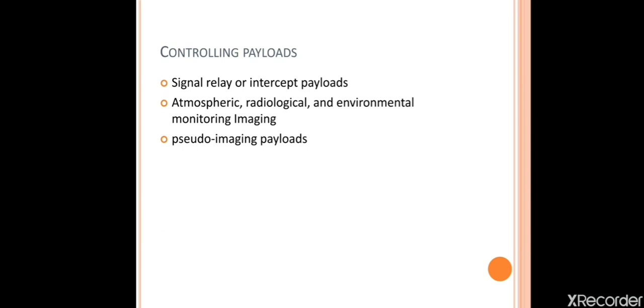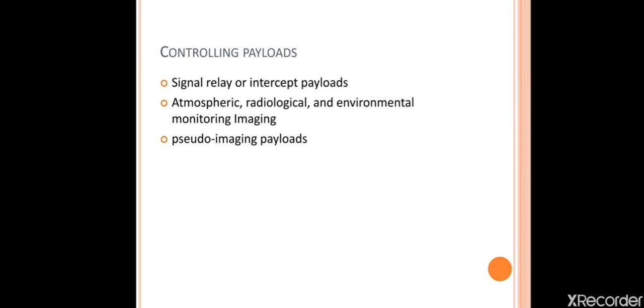Next, atmospheric, radiological and environmental monitoring images. So here we are using a number of sensors. The sensors will collect the data. All the data will be stored in the air vehicle or the workstation. That data will be analyzed and processed. By using those data, we can identify the targets. So this is one method to control the payload.